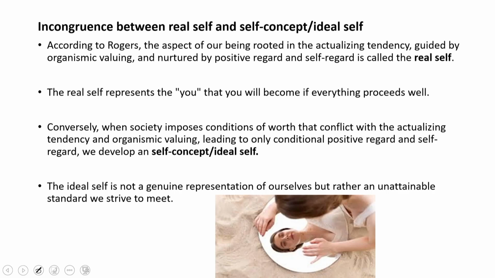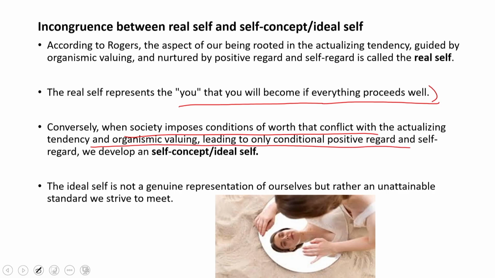The real self represents the you that you will become if everything proceeds well, your true self. Conversely, when society imposes conditions of worth that conflict with the actualizing tendency and organismic valuing, leading to only conditional positive regard and self regard, we develop an ideal self, which Rogers also sometimes called a self concept. We develop a concept of ourselves, which is an ideal self.